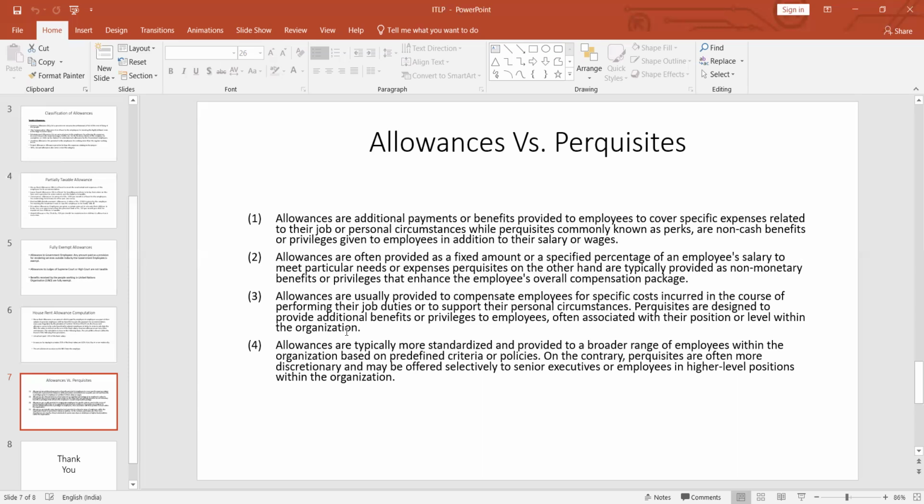Fourthly, allowances are typically more standardized. That is, they are given to almost every employee, so they are standard and universal, and provided to a broad range of employees within the organization based on predefined criteria or policies. On the contrary, perquisites are often more discretionary and may be offered selectively to senior executives or employees in higher level positions within the organization.